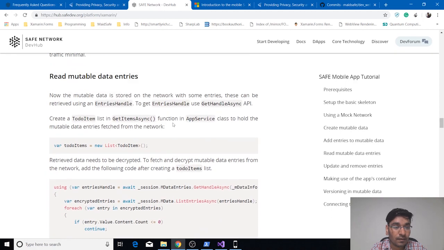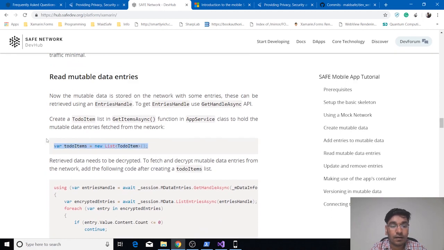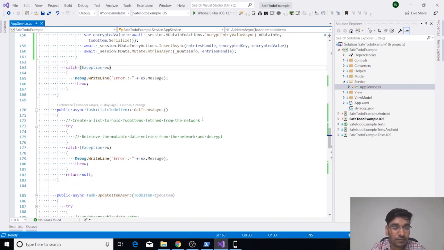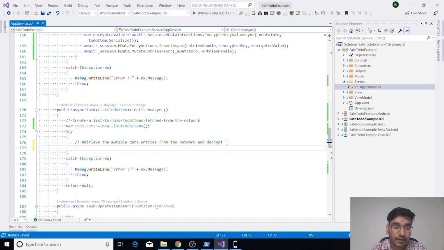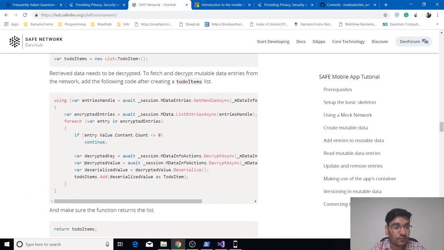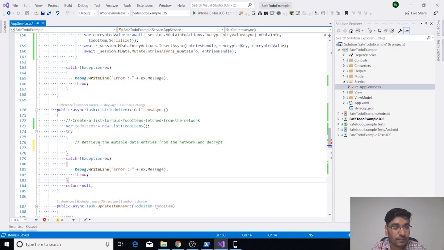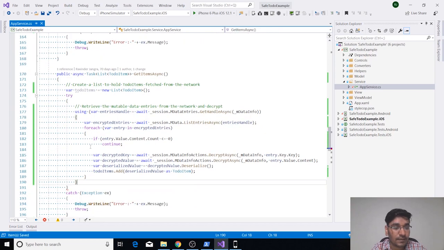So to start with reading the mutable data entries, copy this line of code basically, and here in this line of code, basically what we are doing, we are creating a list of to do items. And next step will be we will be basically retrieving our mutable data entries from the network, decrypt those, and add those entries basically into to do items, and then return these to do items from this function. So let's see the next line of codes, and we will copy this line of code and we will be pasting it in the try block.